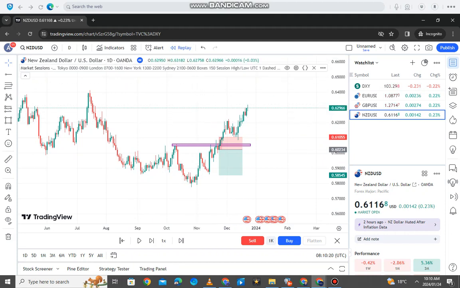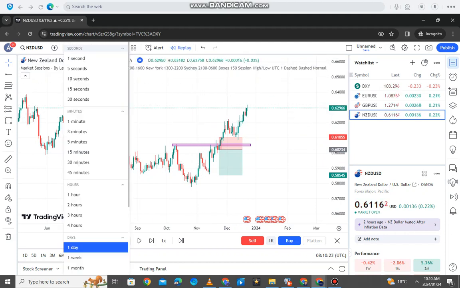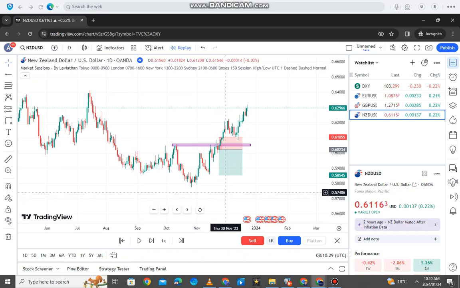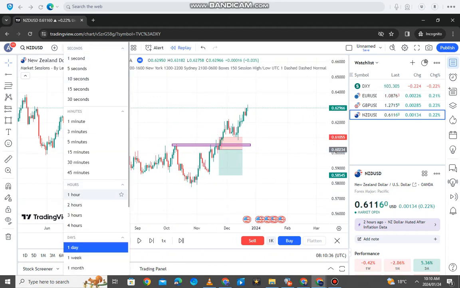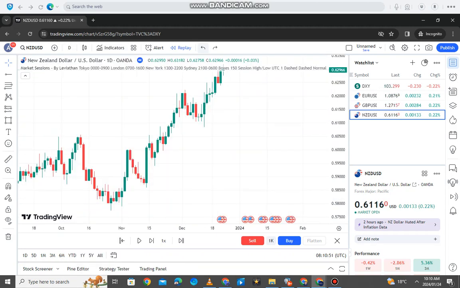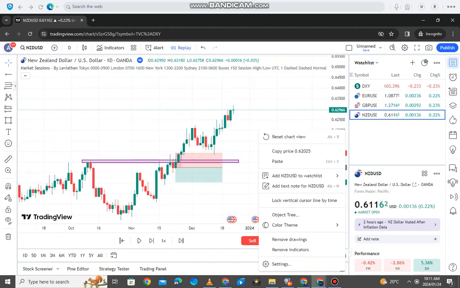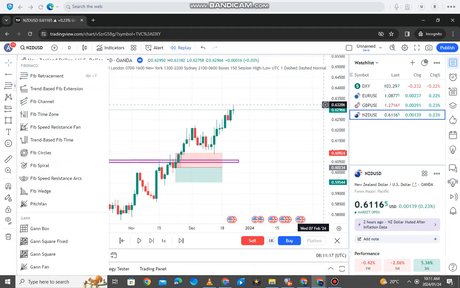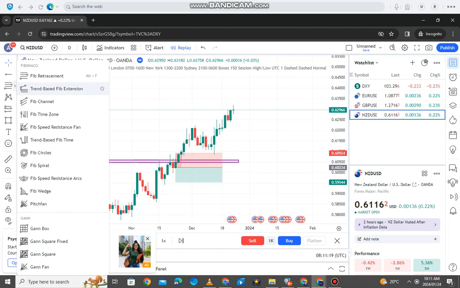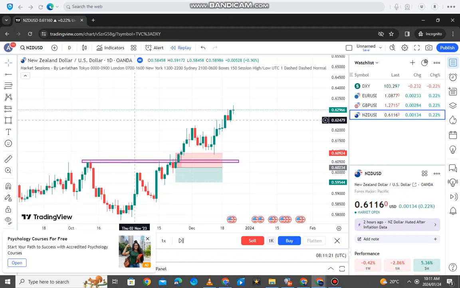It's just that you can't backtest on the intraday time frame if you're on the free plan. So if you are ready to step up your game, guys, just make sure you pay that $12.95 or something like that, and you will be able to backtest using the intraday time frame as a day trader. This is the undo button, and this is the redo button. You know, we get this on most platforms, to be honest with you. Another thing with the tools that I didn't show you guys, I like having my tools up here, so you can just click favorite on the tools that you like using.